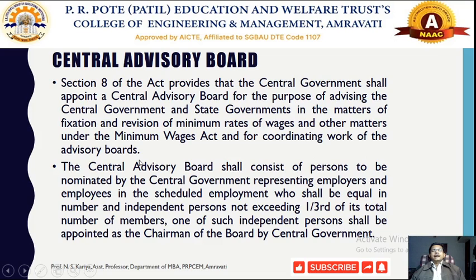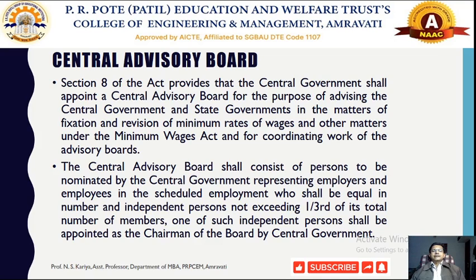So according to this section 8, the central government primarily takes advice from the central advisory board, or whatever recommendation has been provided by the advisory boards, depending on whatever committees and subcommittees for rate fixing as well as revision of minimum rates of wages and whatever other matters are connected with the Minimum Wages Act. For that purpose, the Central Advisory Board has been constituted by the central government.